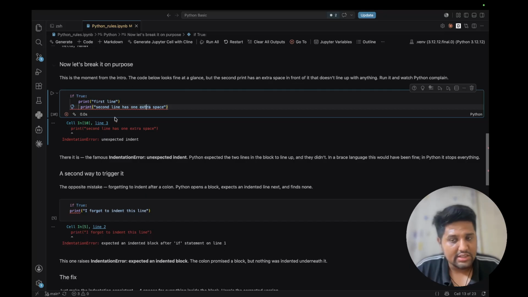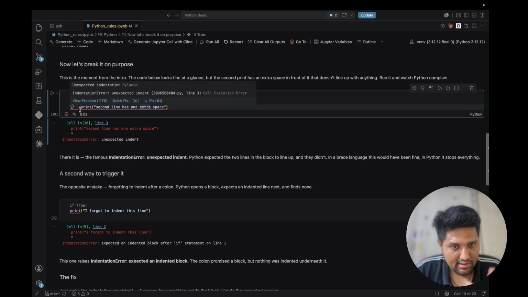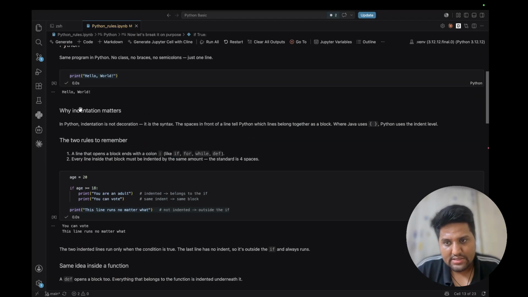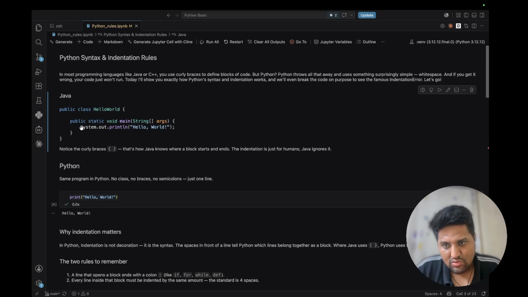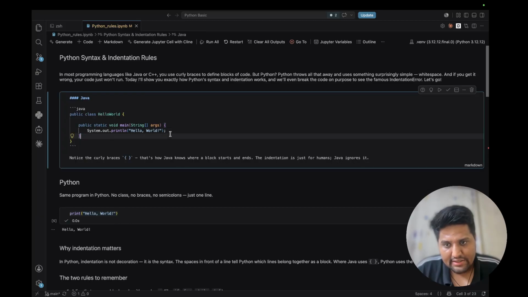In other programming languages, if brackets are there and lines are mismatched, not in correct format, like one is ahead and one is behind, the code will still work, like in Java.